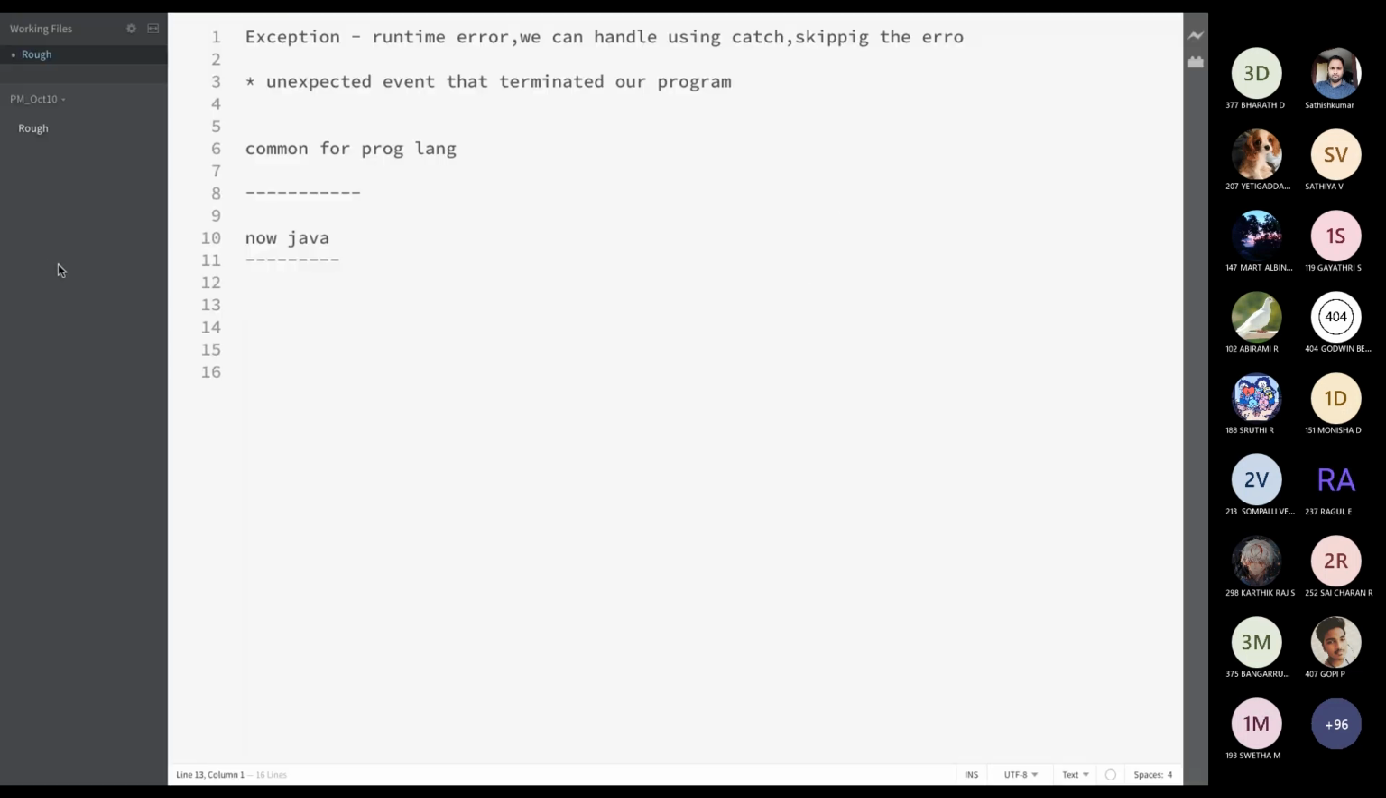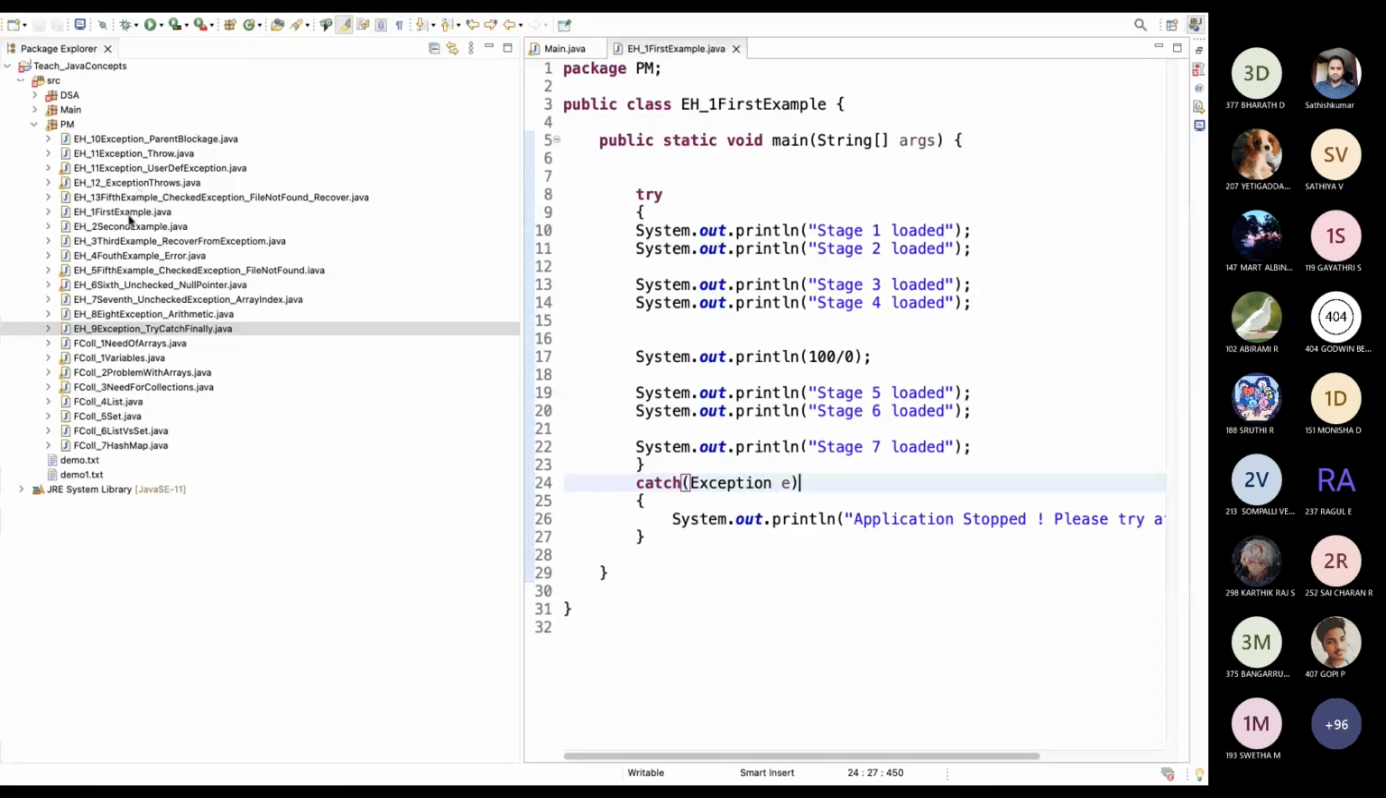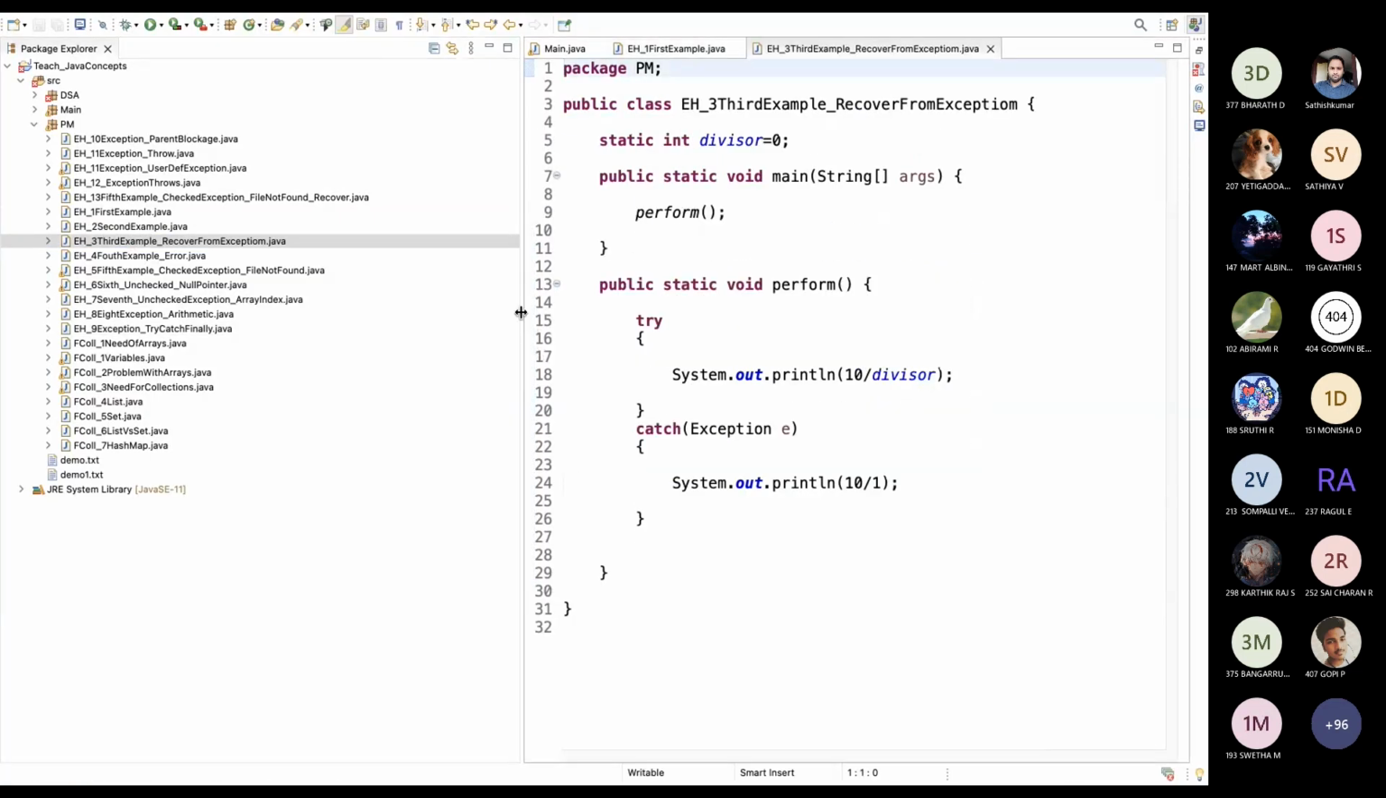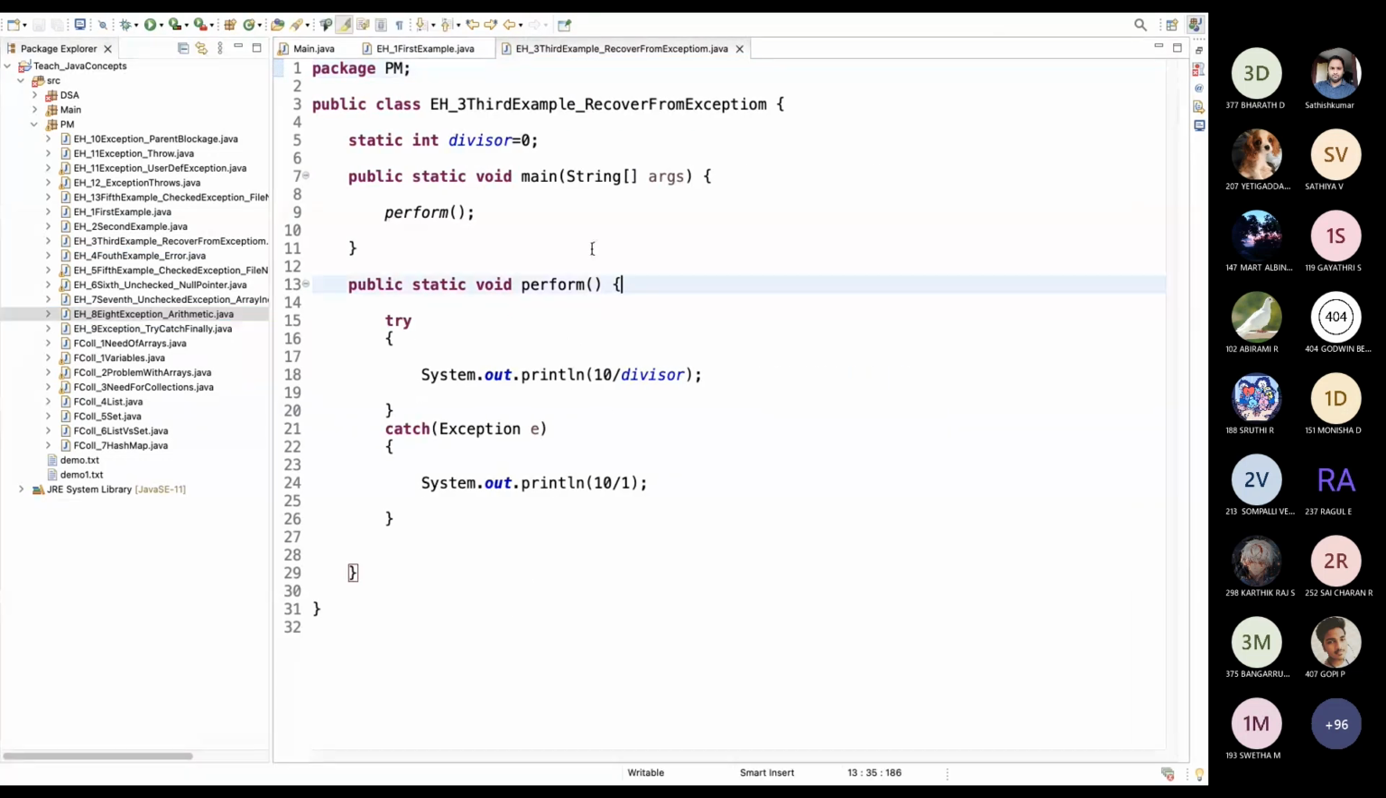I will show you an example. See, this is an exception. I'm simply calling this method. Now our divisor is 0. It will give a divide by 0 error. If something like that happens, instead of 0 I'm placing 1 here. Is the program understandable, or can I change anything?